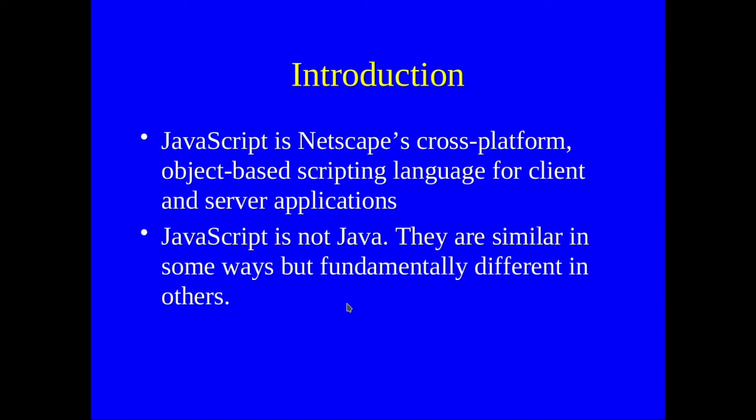JavaScript is Netscape's cross-platform, object-oriented, object-based scripting language for client and server applications. JavaScript is basically the language of the web. It's from Netscape, and Netscape is now almost extinct, and no one here has heard of the Netscape company anymore. It's a scripting language, and it's available on both client and server.